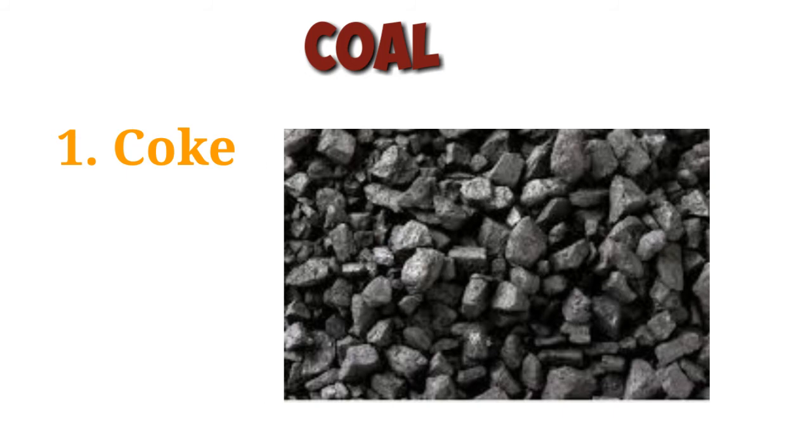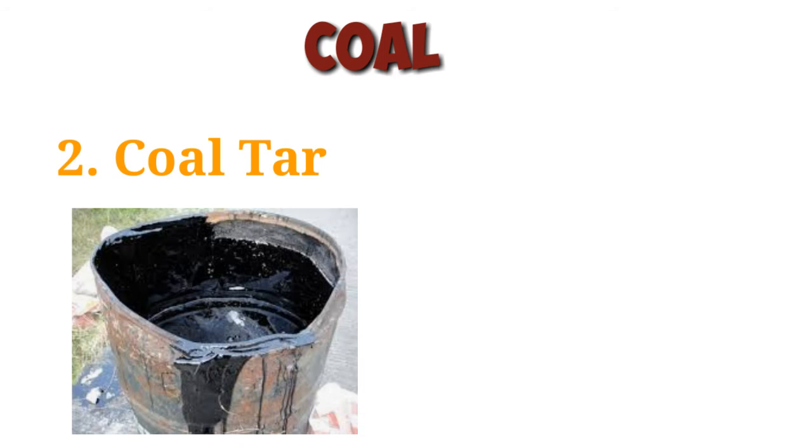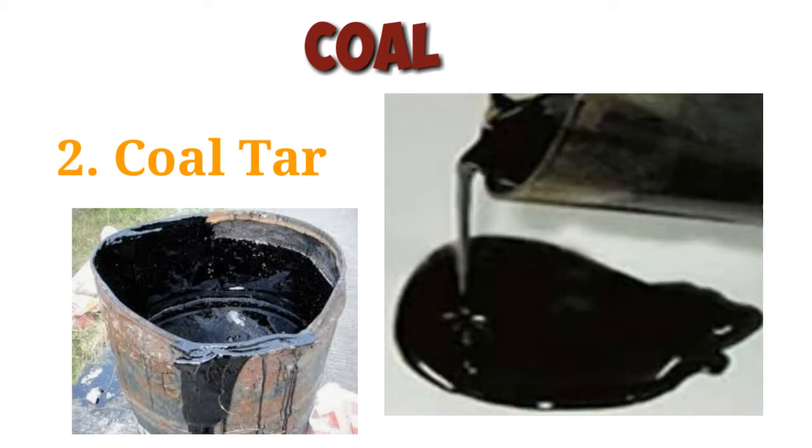Uses of coke. Coke is an essential raw material for the iron and steel industry to heat the furnace. It is also used as a reducing agent in extraction of metals from their ores. Next one, coal tar. Coal tar is a black viscous liquid with an unpleasant smell. It is obtained during the destructive distillation of coal.